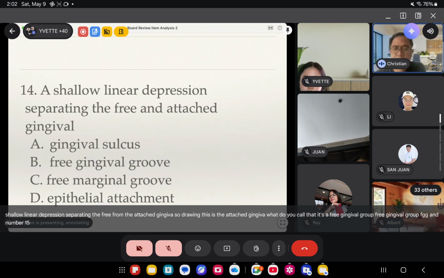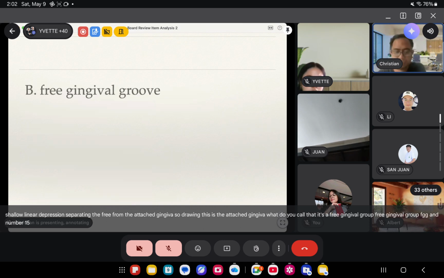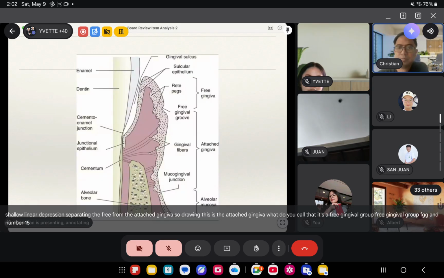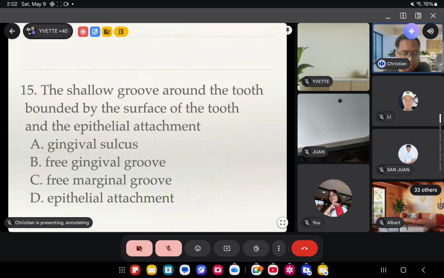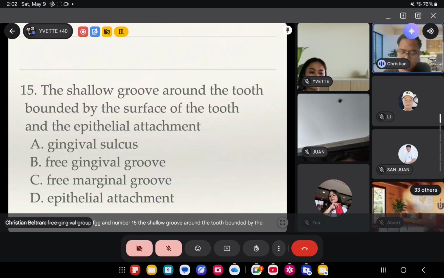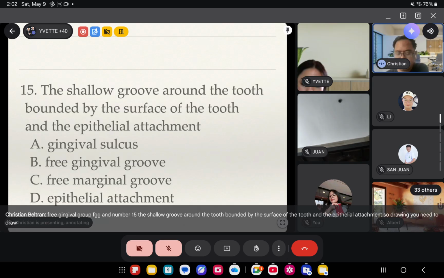And number 15, the shallow groove around the tooth bounded by the surface of the tooth and the epithelial attachment. Mostly you should draw that. You need to draw. It's bounded by the tooth and the epithelial attachment.